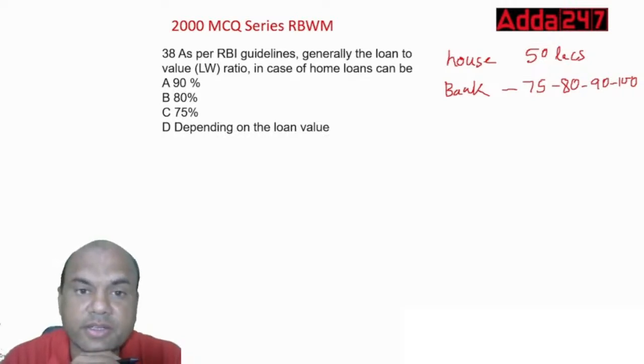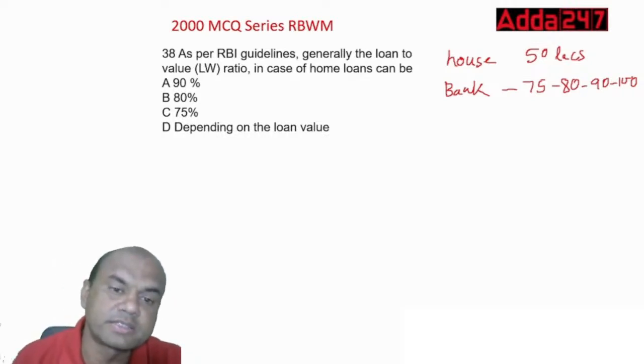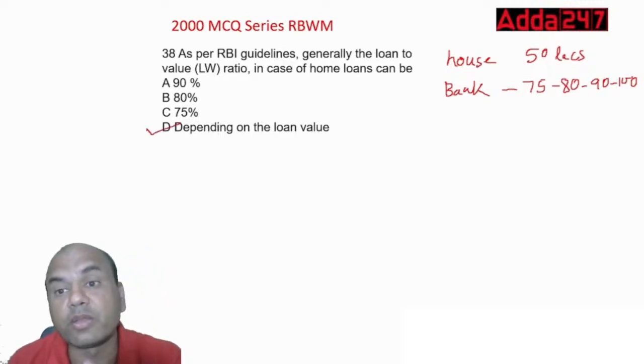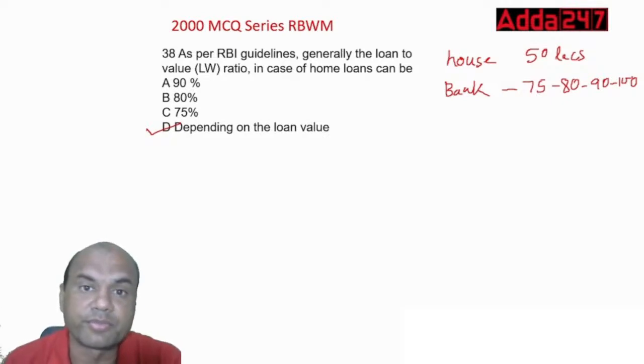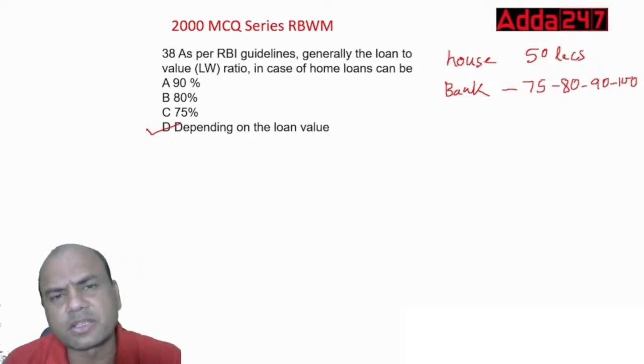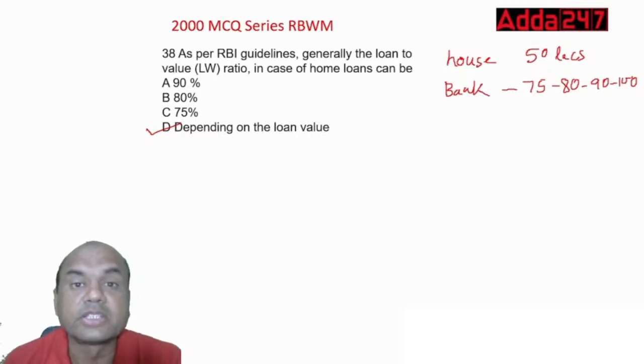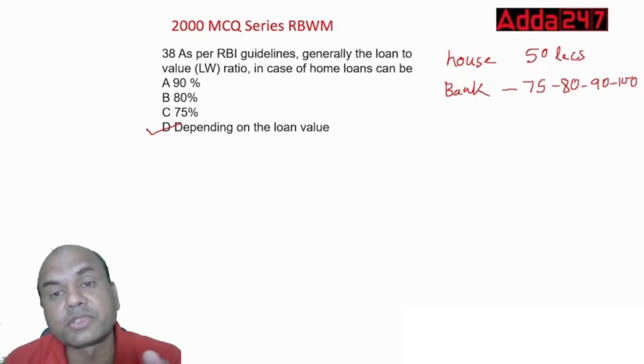What is it? Yeah, it is correct. See this. Correct. Depending on the loan value, the bank has to take its own call. RBI has given certain guidelines. Up to 30 lakhs you can give up to 90%. 30 to 75 lakhs you can give up to 85%. Above 75 lakhs you can give up to 75%.